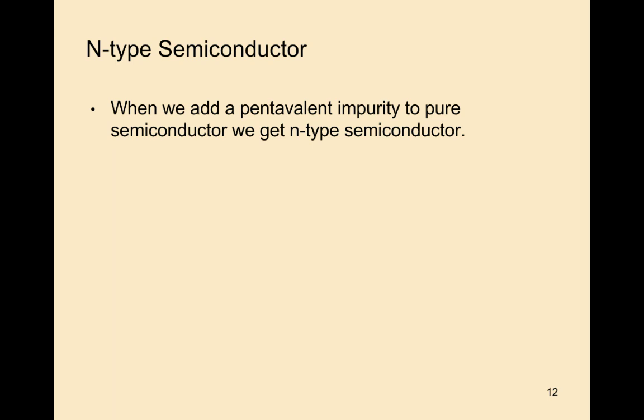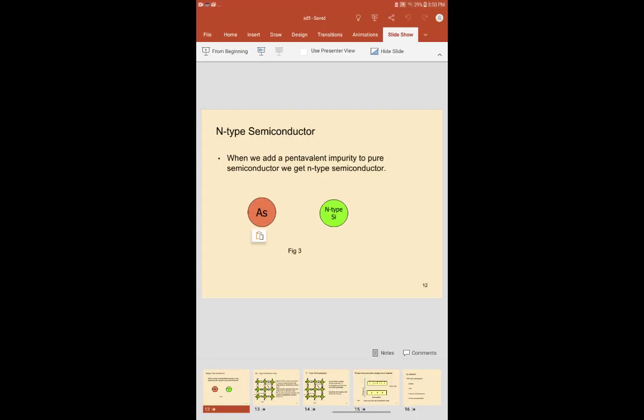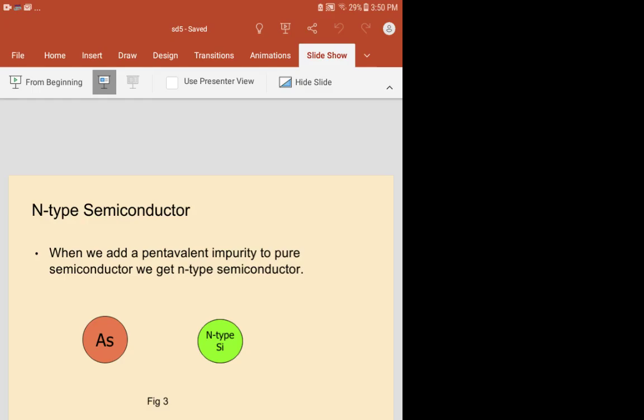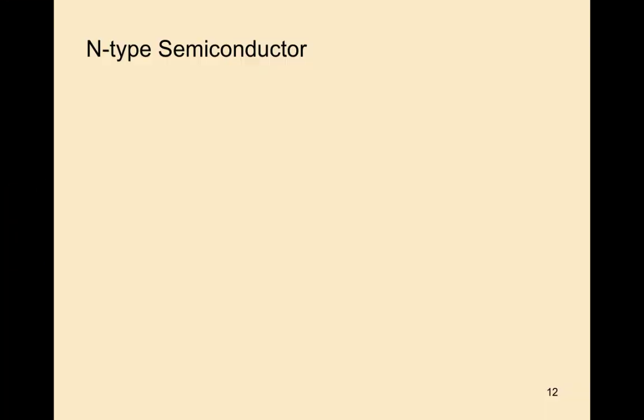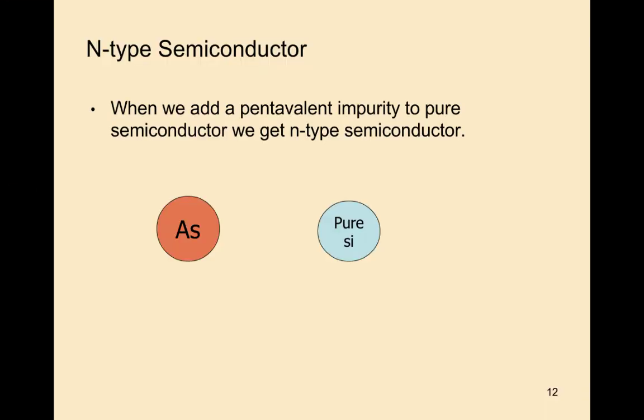Adding pentavalent impurity to pure semiconductor, we get n-type semiconductor. This is an example of pentavalent atom arsenic added to pure silicon.